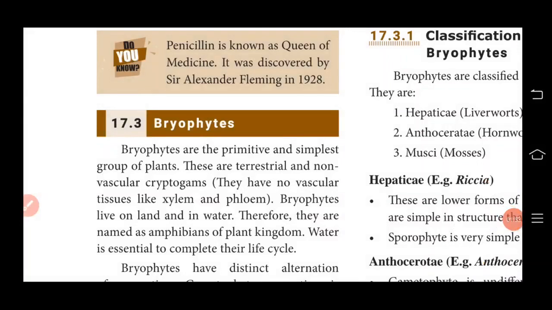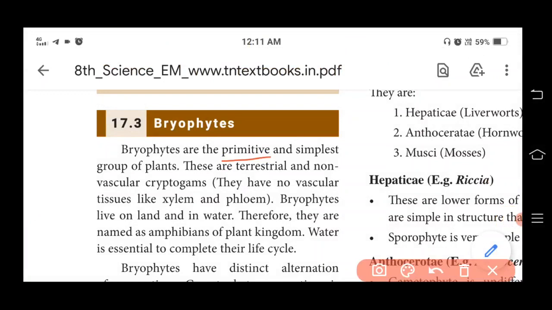Students, bryophytes are the primitive and simplest group of plants. Primitive means பழமையான, and simplest group of plants. These are terrestrial and non-vascular cryptogams. Bryophytes are the amphibians, meaning the plants which live in both land and water.